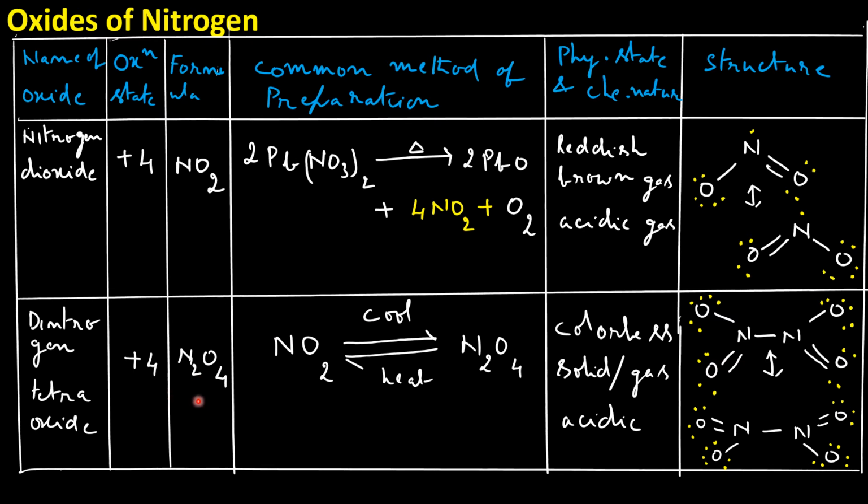Dinitrogen tetroxide, next one. The oxidation state of nitrogen in dinitrogen tetroxide is +4. When nitrogen dioxide is cooled and compressed, we get dinitrogen tetroxide. The color of nitrogen dioxide is reddish brown, and when nitrogen dioxide is converted into dinitrogen tetroxide, it becomes colorless. This gas is acidic in nature.